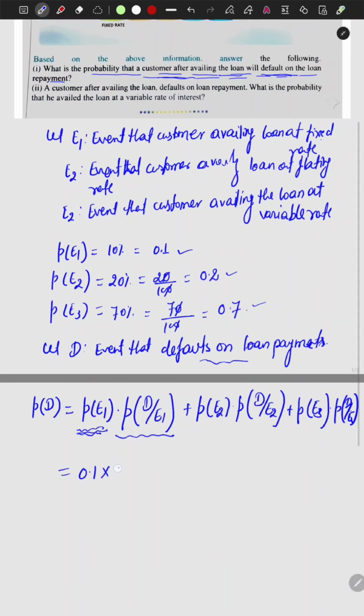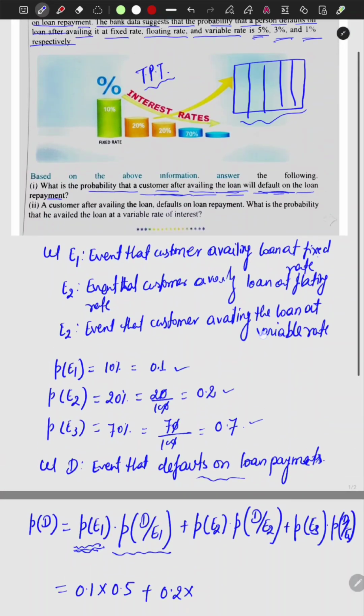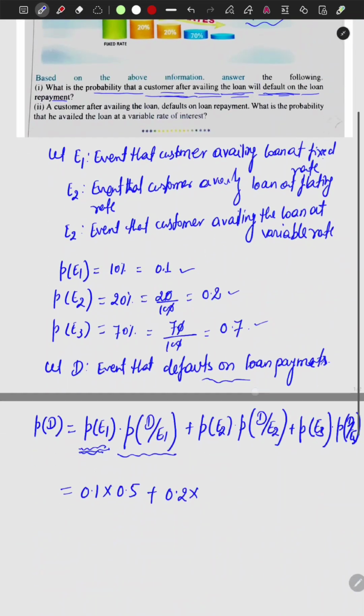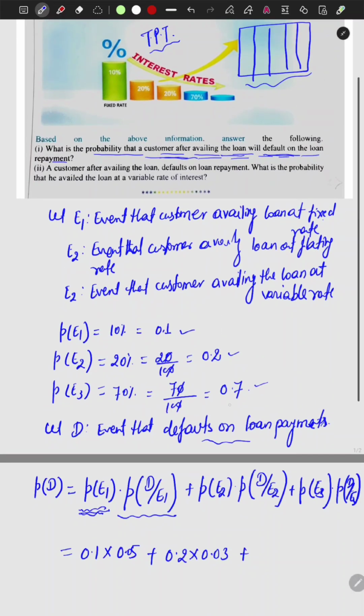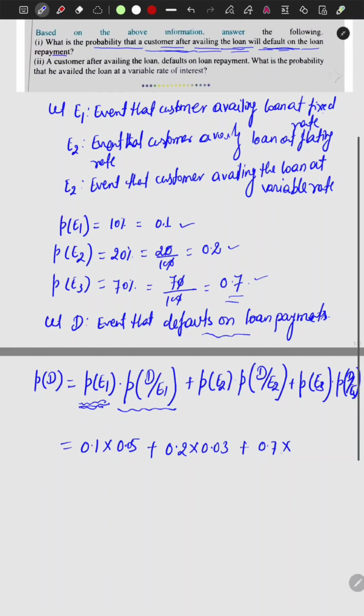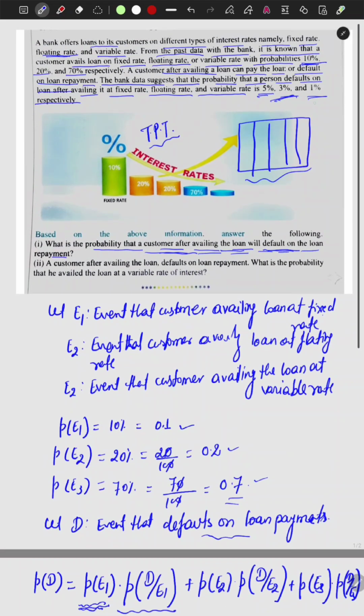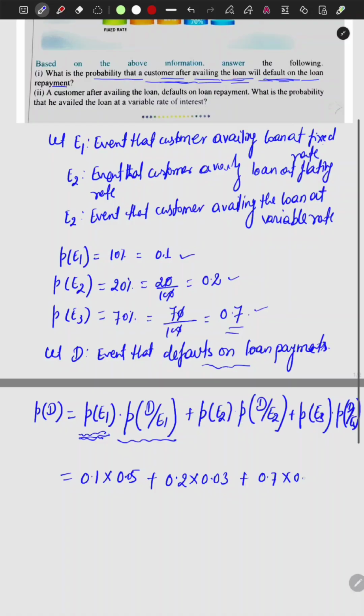So 5% means 5 by 100, 0.05, plus P of E2, 0.2, probability of the event D given it is chosen from the floating rate, means 3%. 3 divided by 100, so 0.03, and plus here 0.7, into the probability of the event D given E3 occurred, means 1%, which is 0.01.